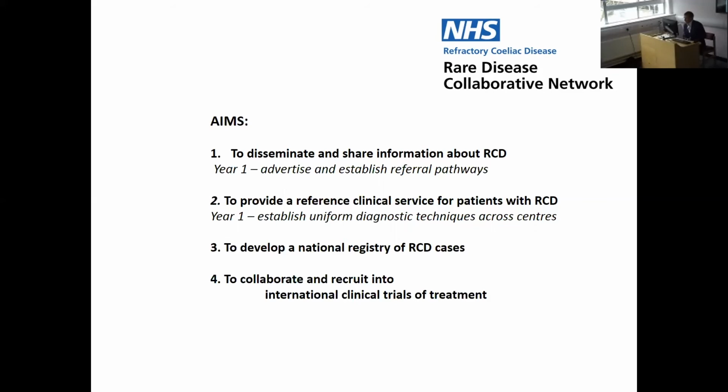And importantly, to develop a national registry of type 1 and 2 refractory celiac cases that we can then use to recruit into international clinical trials of treatment. Given that these patients are so rare, we really need to be making sure that we study potential therapeutic avenues as well as possible.